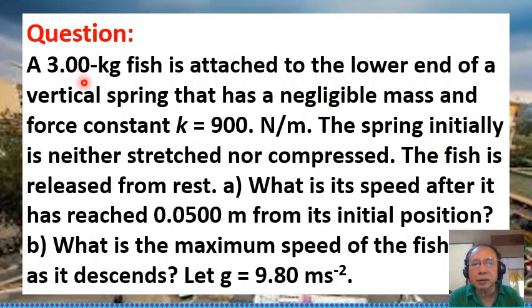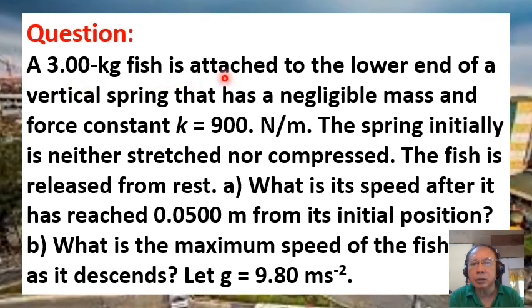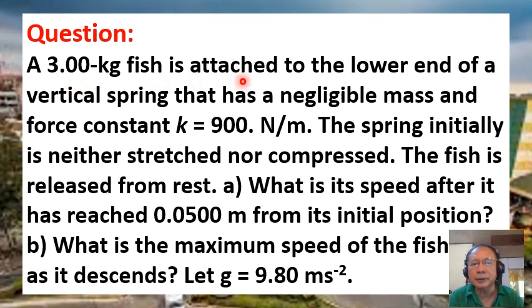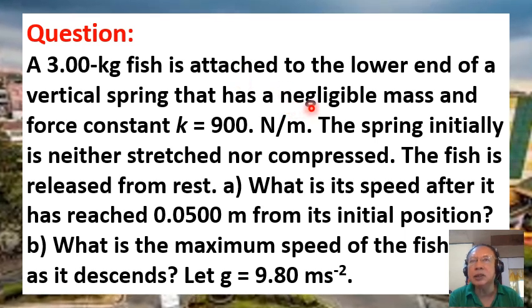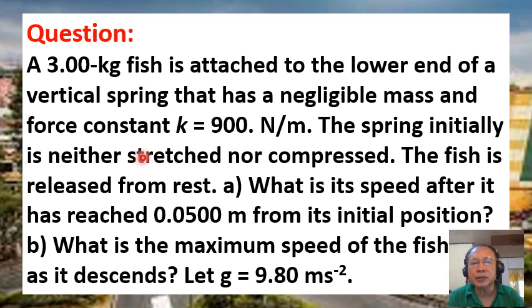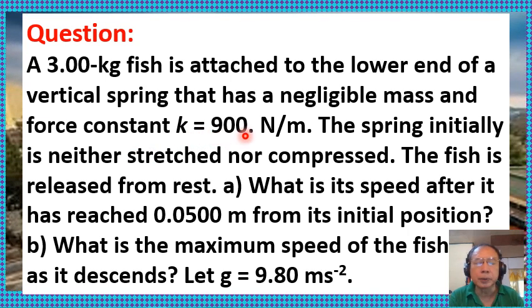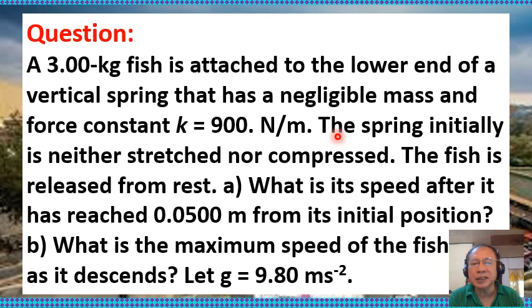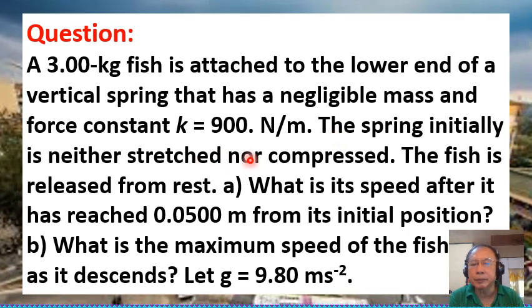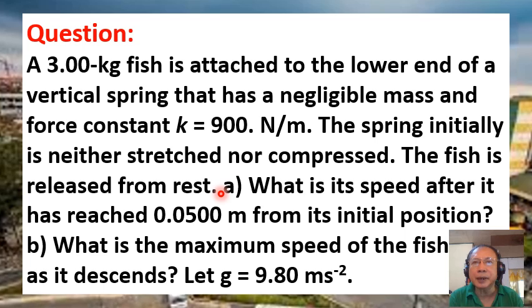The question is, a 3.00 kilogram fish is attached to the lower end of a vertical spring that has a negligible mass and with a force constant k equals 900 newton per meter. This spring initially is neither stretched nor compressed. The fish is released from rest.